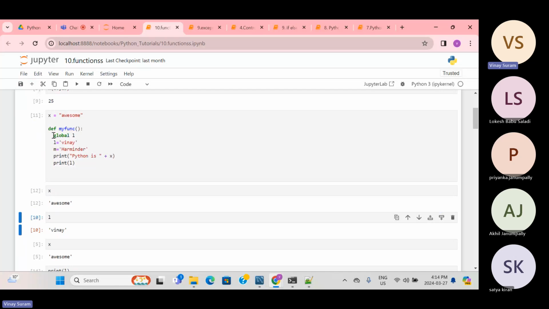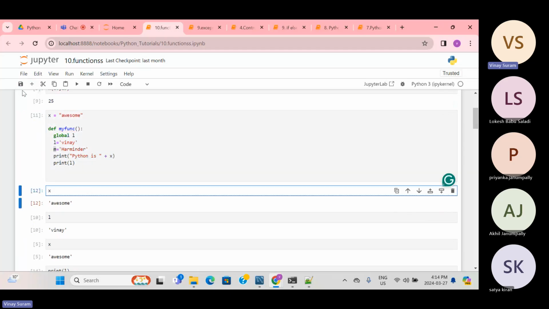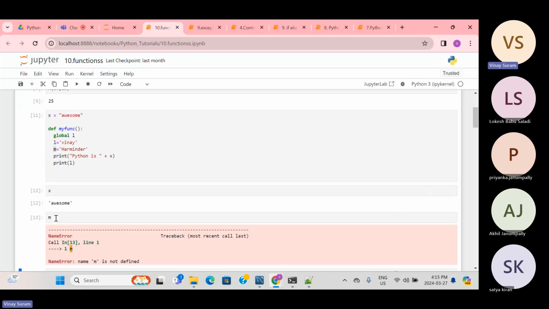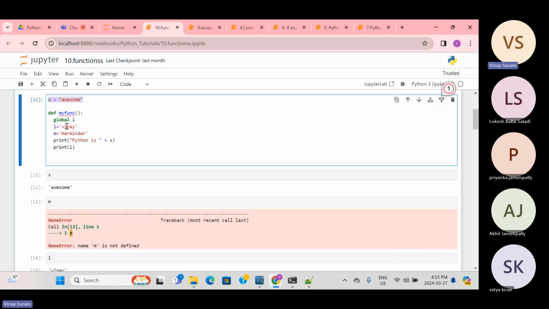Let's suppose something is inside the function and I want to access m. Will it work? No, because that is within the function. It's a private variable for us, I mean, globally you can't access it. So you get m is not defined. It is defined, but it's in the function and not accessible outside the function. Those are local variables. So this is a global variable, and L and M are local variables.